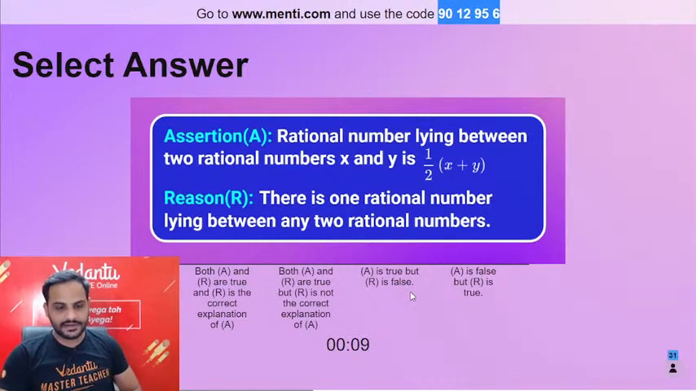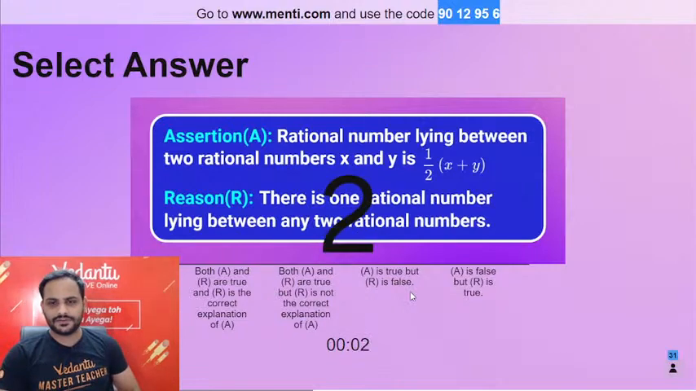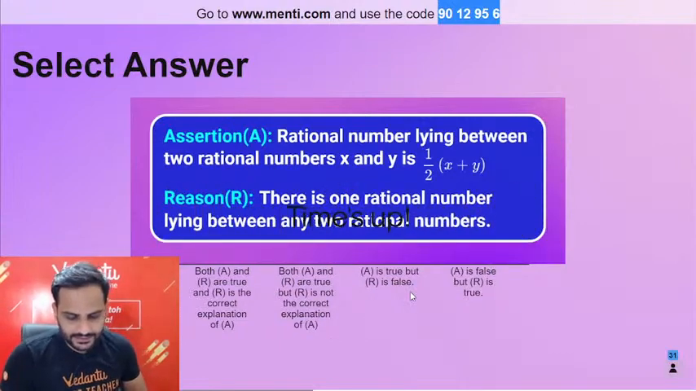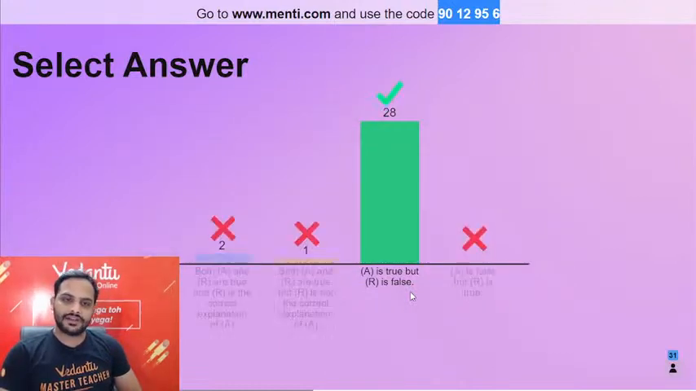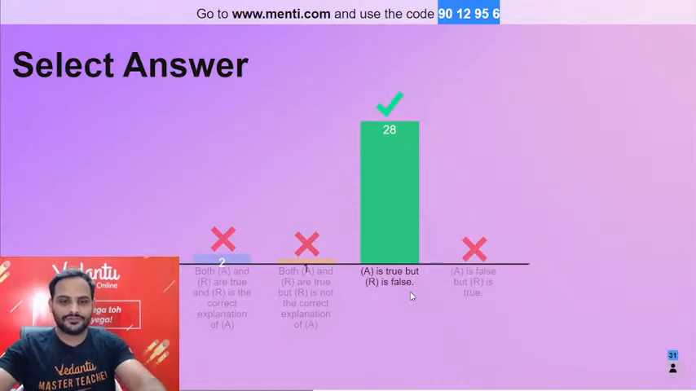Last 10 seconds guys, last 10 seconds. You can all vote quickly because it's comparatively easy. It's very easy. 3, 2, 1 and the time is over. So beta, very well done. This time I hope all of you understood this.